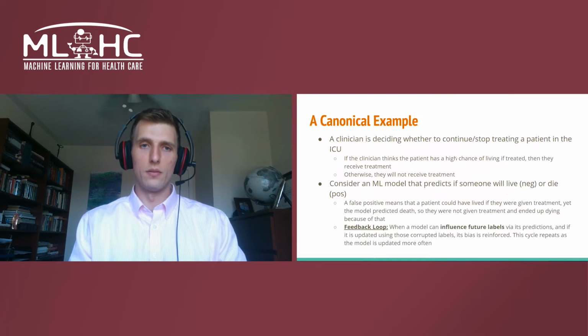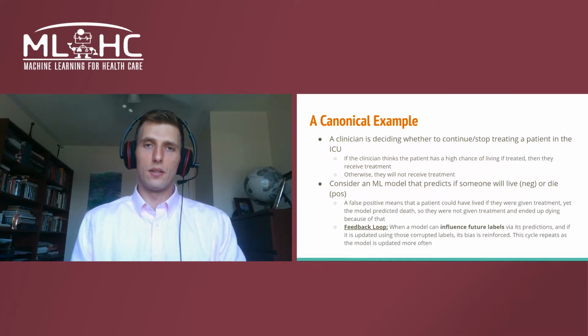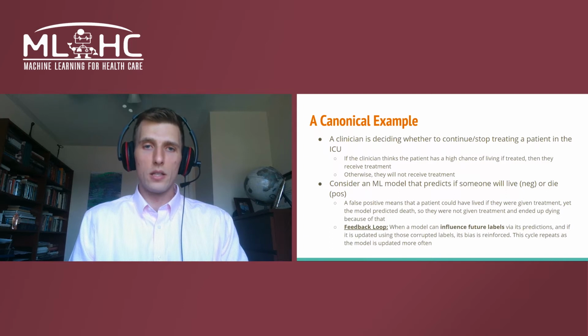Consider the following example. A clinician is deciding whether to continue or stop treating a patient in the ICU. If the clinician thinks that the patient has a high chance of living if treated, then they receive treatment. Otherwise, they will not receive treatment. Now consider a machine learning model that predicts if someone will live or die. A false positive here means that the patient could have lived if they were given treatment, yet the model predicted death, so they were not given treatment and ended up dying because of that.